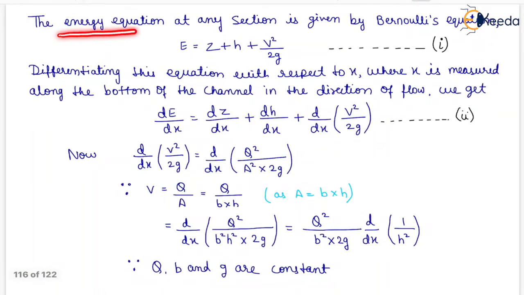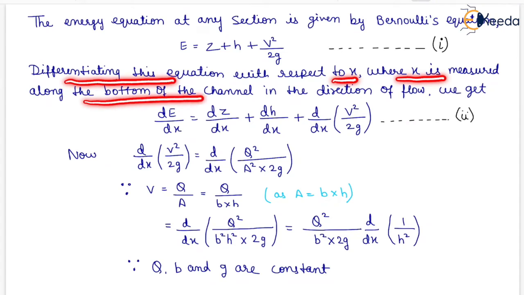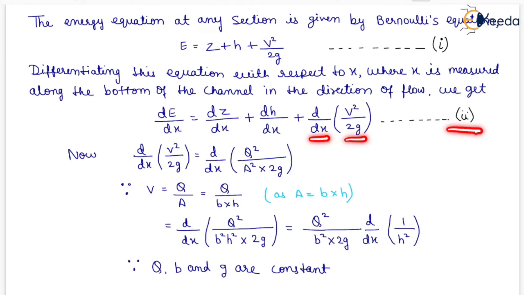Now the energy equation at any section is given by Bernoulli's equation, that is E equals Z plus H plus V squared upon 2g, which is our first equation. Now differentiating this equation with respect to x, where x is measured along the bottom of the channel in the direction of flow, we get dE by dx equals dz by dx plus dH by dx plus d by dx of V squared upon 2g, which is our second equation.